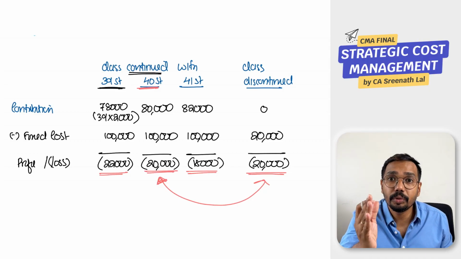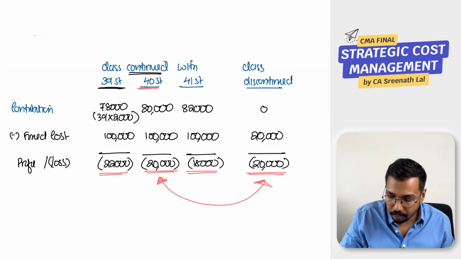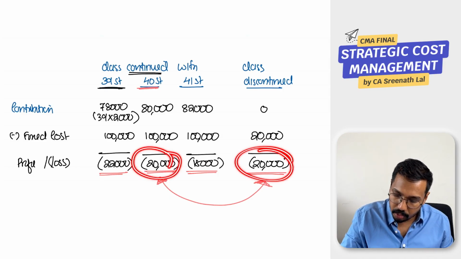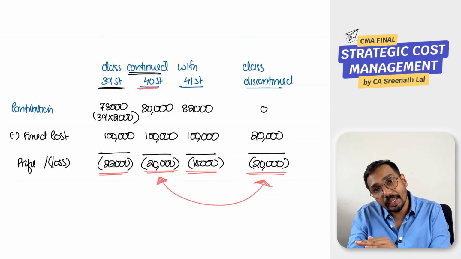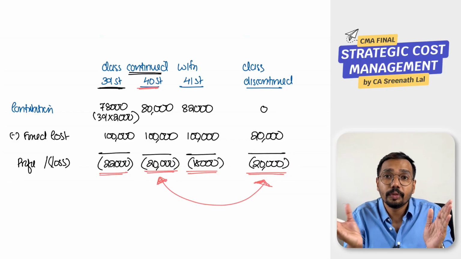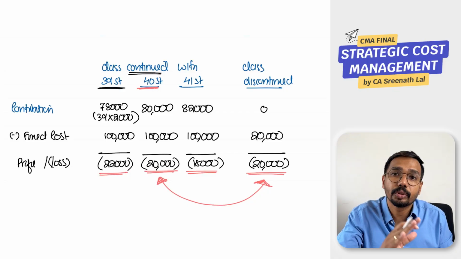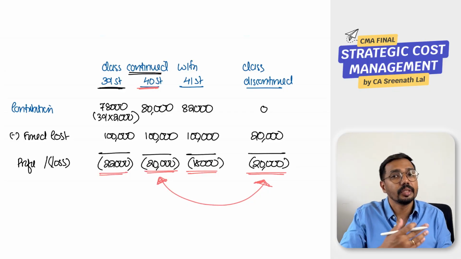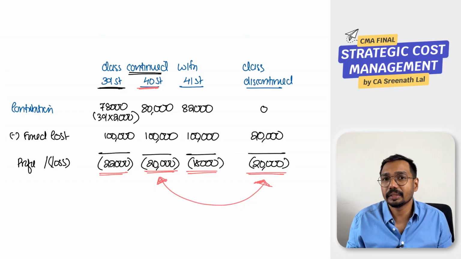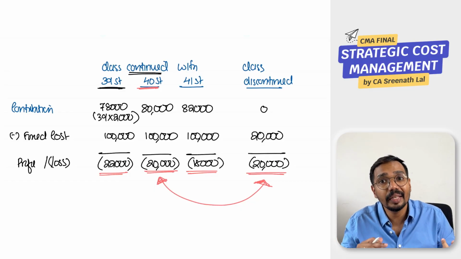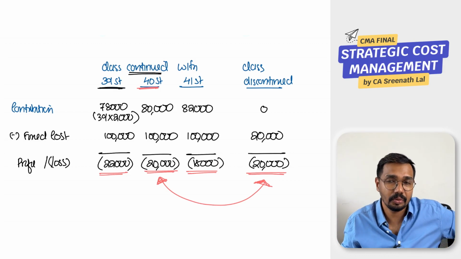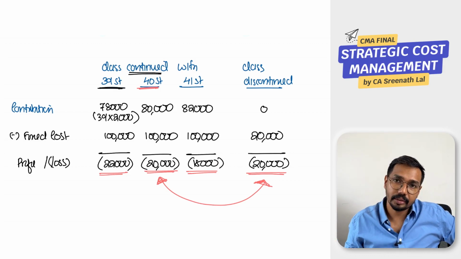But even if you cancel the class, you will incur the same loss of 20,000. Which means with 40 students, you are not going to make any additional loss. It is an indifferent situation, so you may continue the class.